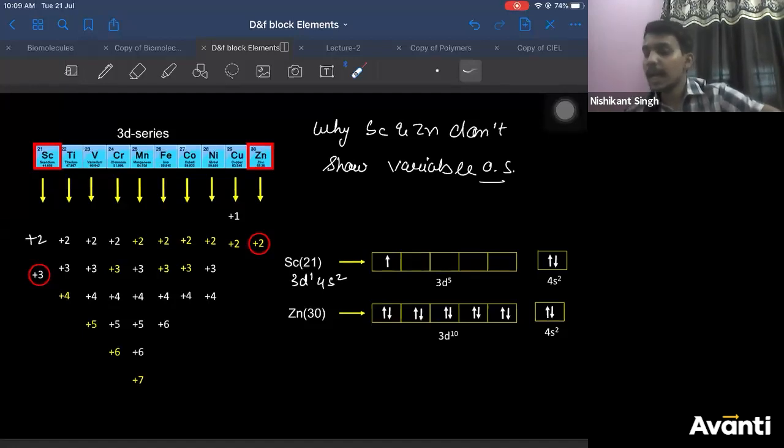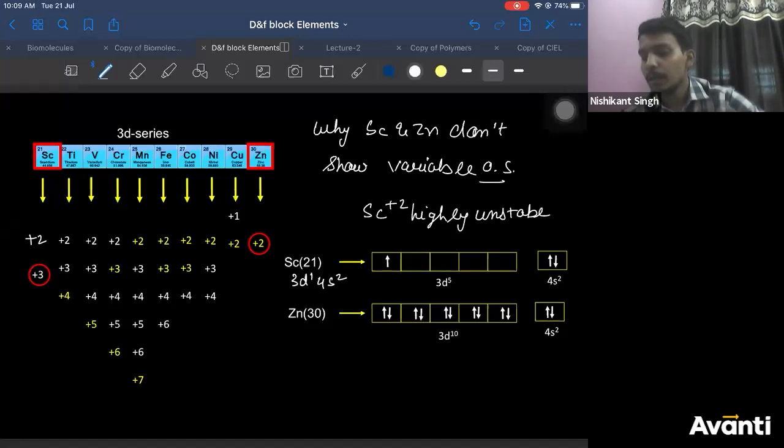Because as soon as it loses the 4s2 electrons, the 3d electron will be lost very easily. Or you can say scandium +2 is highly unstable. Why is it highly unstable?